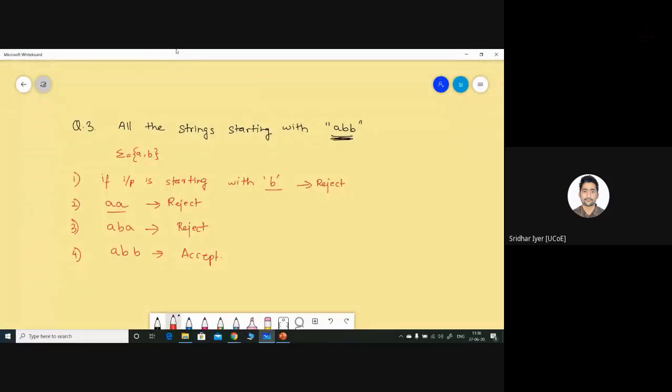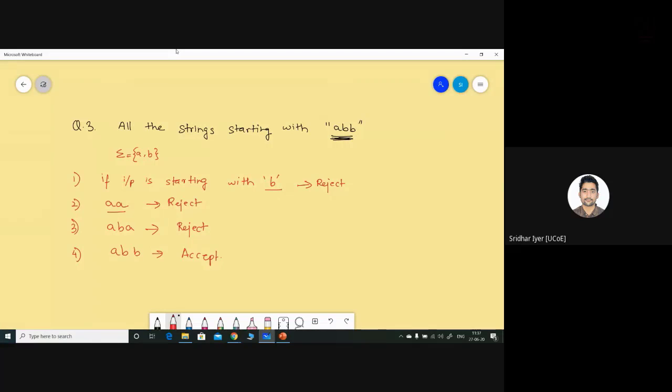If you're comfortable, take maximum 5 states. ABB is the final state itself. Whenever you receive ABB, correct, it is the final as well as a trap state. Because once you receive ABB as the initial three values, after that, whatever is the input, it has to be in the same state itself. Very well said by Praful, it's a trap state.